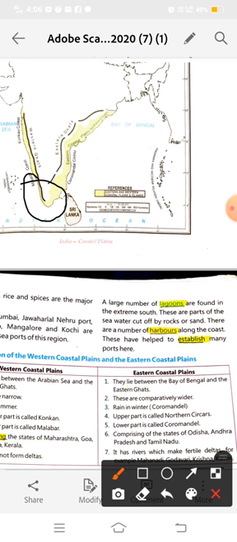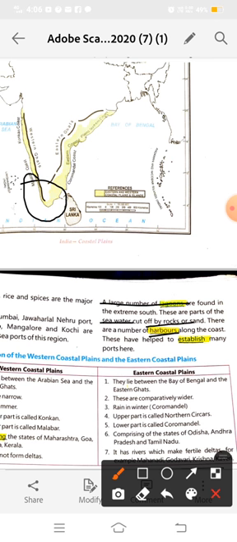In the extreme south, the lagoons come in the Malabar coast of the western coastal plains. So clear about the lagoons and the harbors: a lagoon means part of the sea water cut off by rocks or sand.